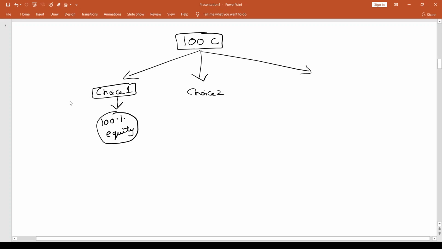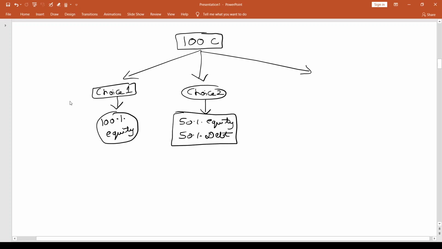And choice two is 50% equity and 50% debt. So 50% of the finance you probably tap in the form of equity, and the balance 50 you take a bank loan. And you have choice 3, where I would say it is 100% debt. So fund the entire 100 crores through a bank loan. This is the third choice.